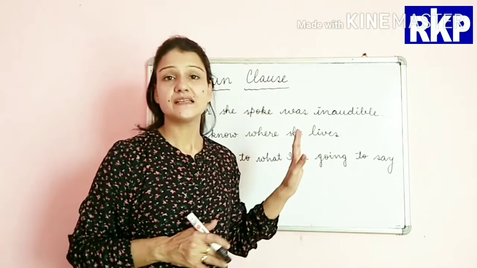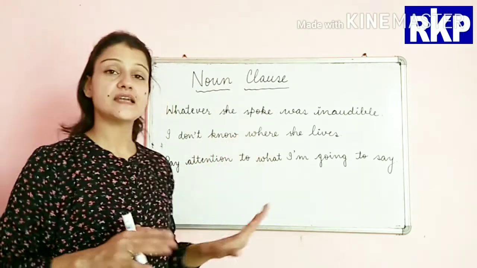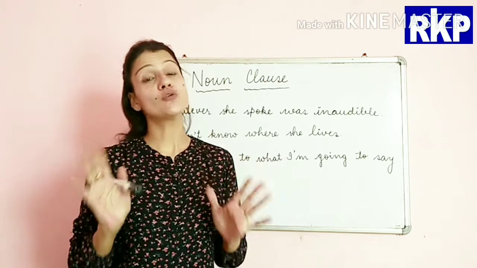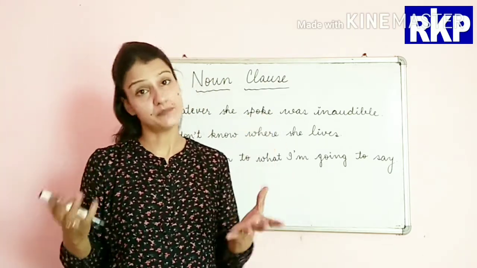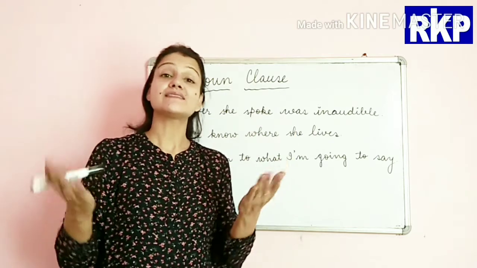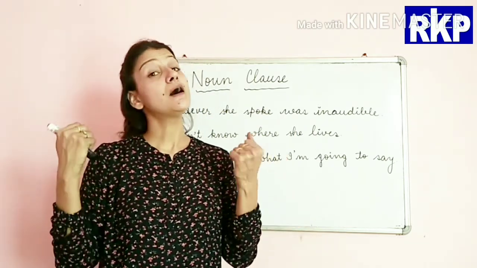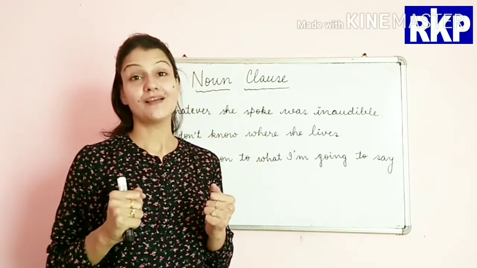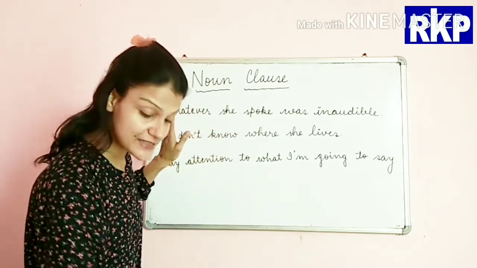So beta, with the help of the sentences I have written on the board, we'll try to understand that a noun clause can work as a subject, as an object, and as an object to a preposition as well. So let's have a look at the sentences.